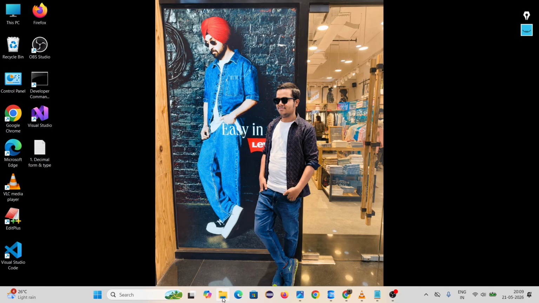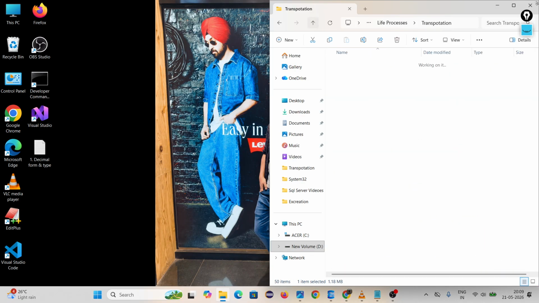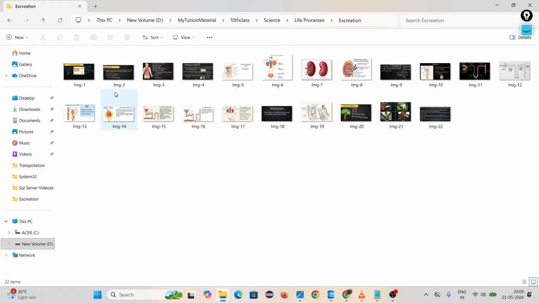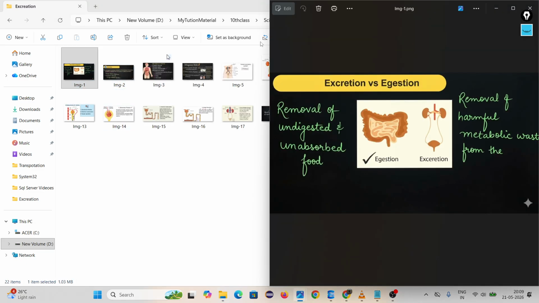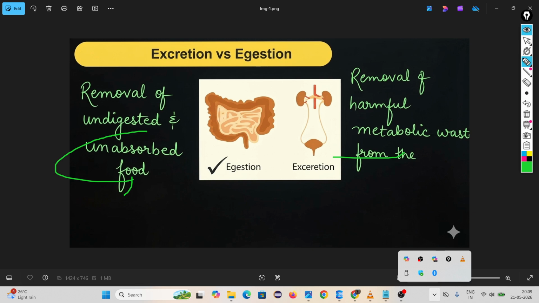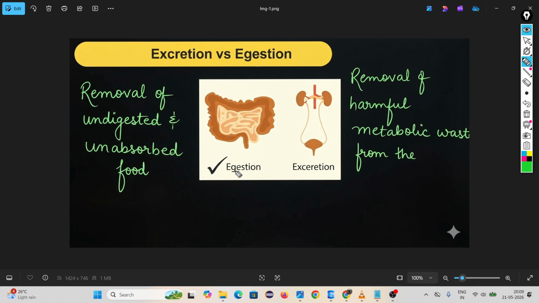Then we come to excretion, the last process. It is such a small topic. Two things you have to remember. Excretion means removal of waste. Removal of waste is also called egestion, right?